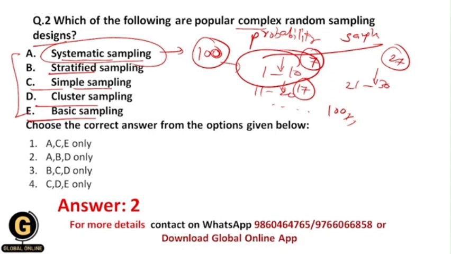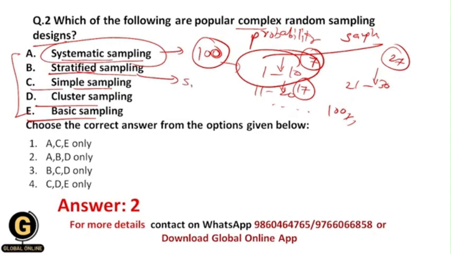Next is stratified sampling. Now stratified sampling actually is done when there is obviously a heterogeneous population, whenever the population includes lots of characteristics of people. Okay, or people which have lots of characteristics, I mean to say different characteristics. So for example, here I have a heterogeneous population. So what I am going to do is divide this population into different subgroups.